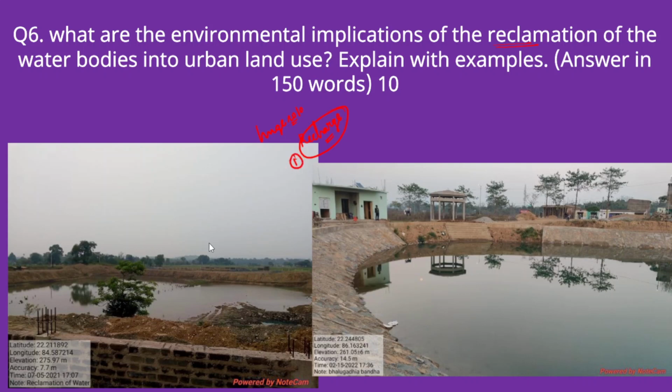This is the first use. And secondly, they help develop wetlands in the areas. They also provide livelihoods for the people: agricultural irrigation, drinking water, and they also support local ecosystems. Since they have a lot of benefits, we need to focus on the reclamation of these water bodies into urban land use. So the question is, what are the environmental implications of the reclamation of water bodies into urban land use? Explain this with examples.